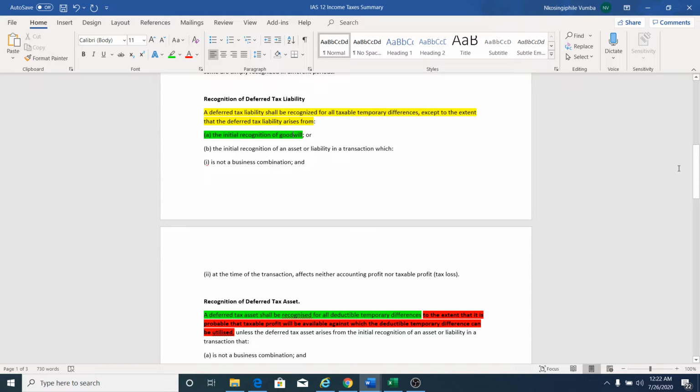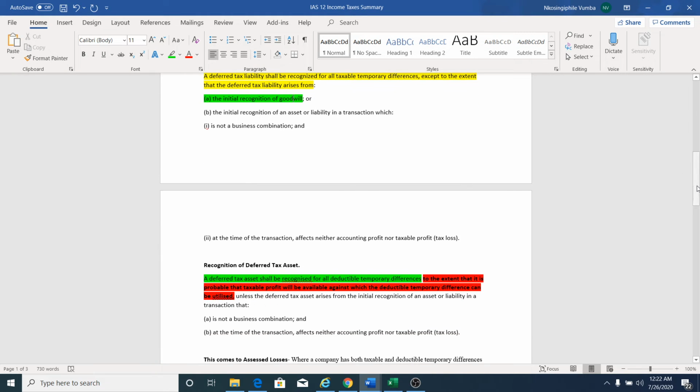And number two, initial recognition of an asset or liability in a transaction which is not a business combination. What this means is if we buy an asset, let's say you buy a building, and this building is depreciable, but SARS says this building is non-deductible as per income tax. If that's the case, your tax base is going to be nil.